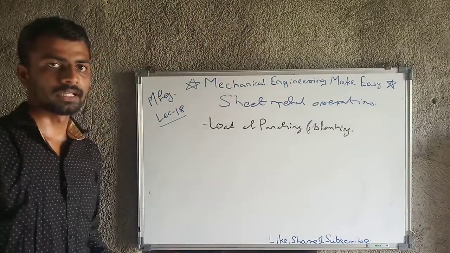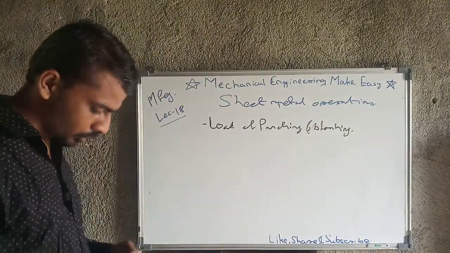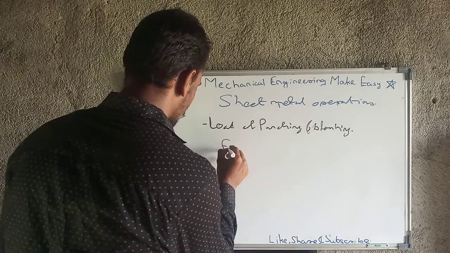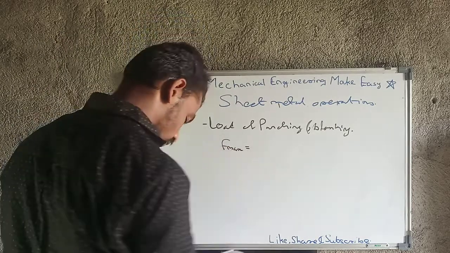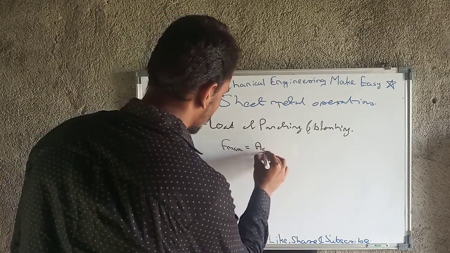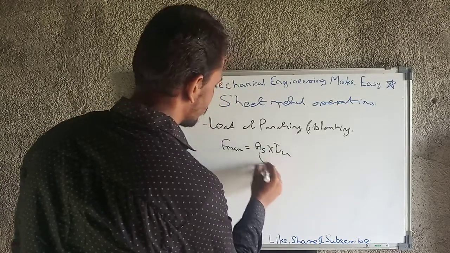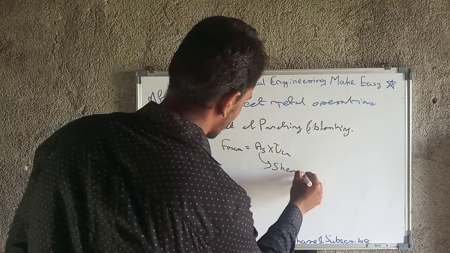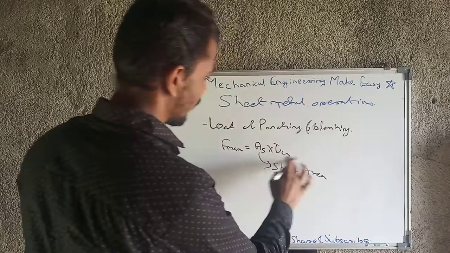Okay, load of punching and blanking. So F max will be equal to AS into tau u. This is the shear area and this is tau u.